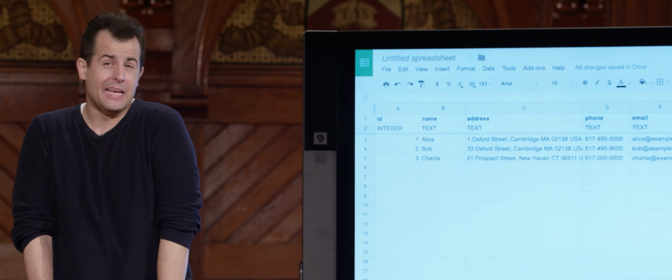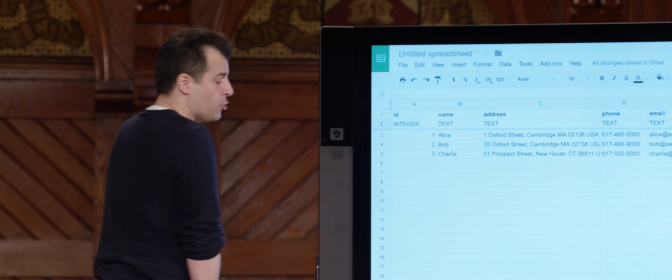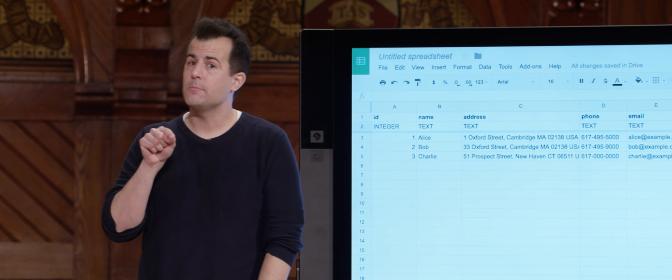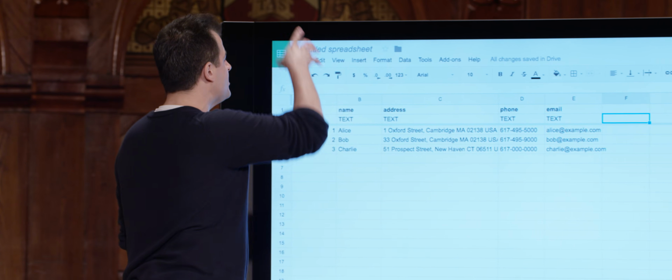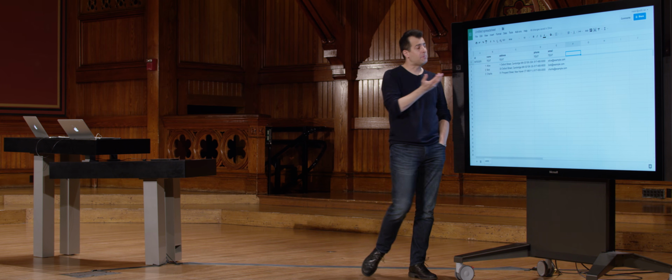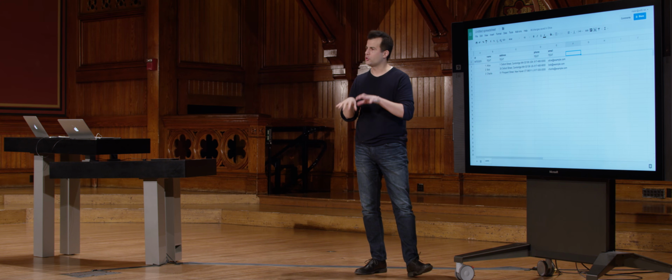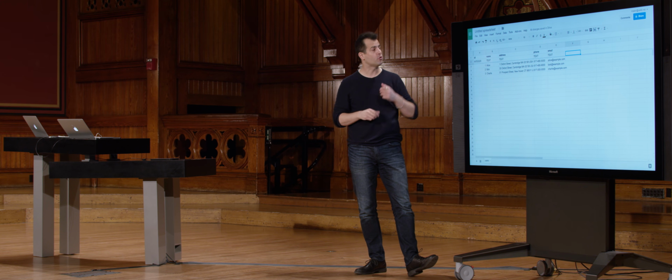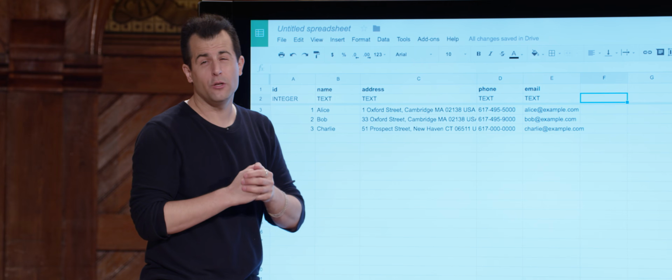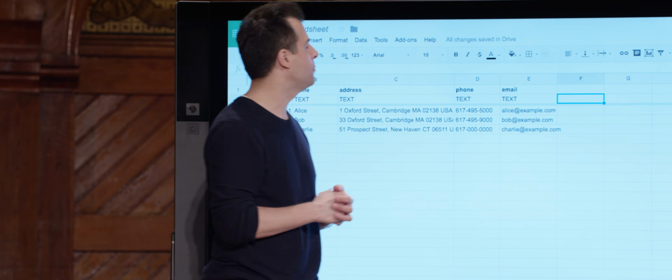I could make it an index if for whatever reason the website or the application I'm making wants to make it easy for users to search on names. I could proactively say, OK, database, index the name column, because it will speed up my searches to be something better than linear search. Address, same thing. If I want to use autocomplete or some kind of search feature so I can search over address, maybe I want to do that. Phone number, maybe that could be unique if I'm expecting only mobiles, but that could be risky.